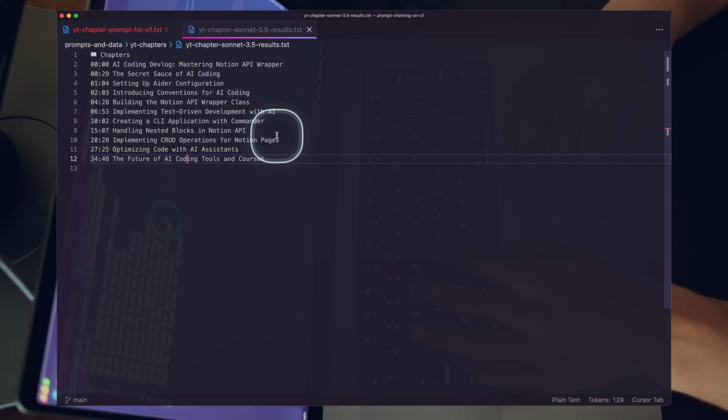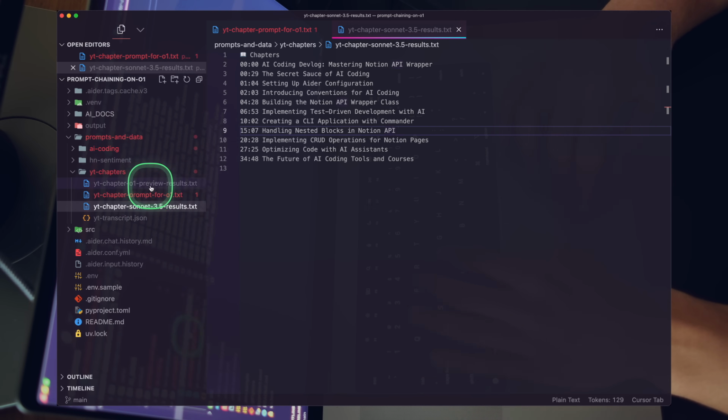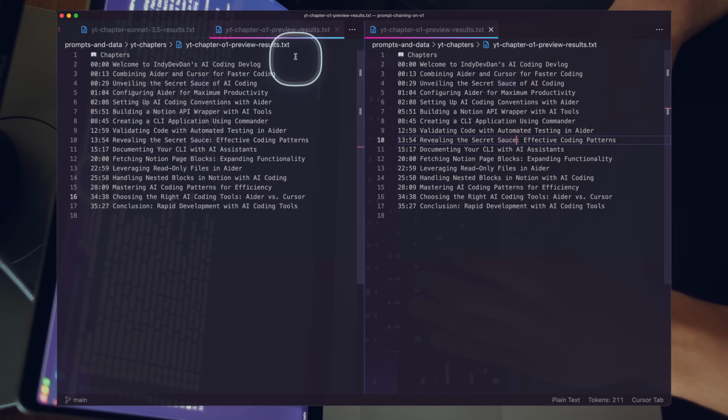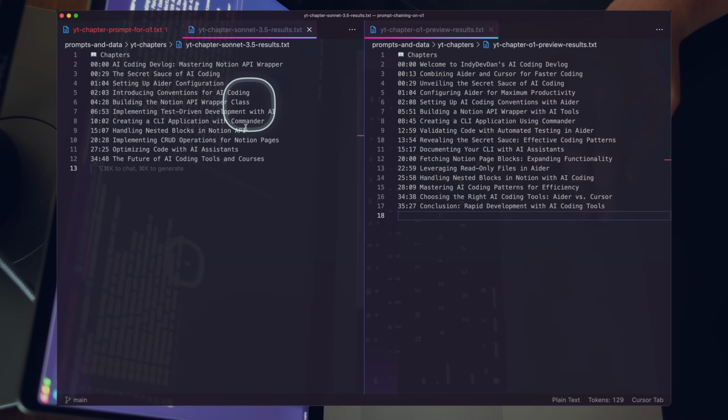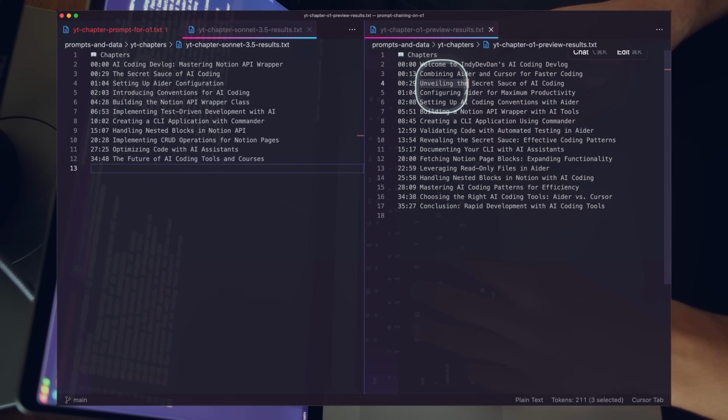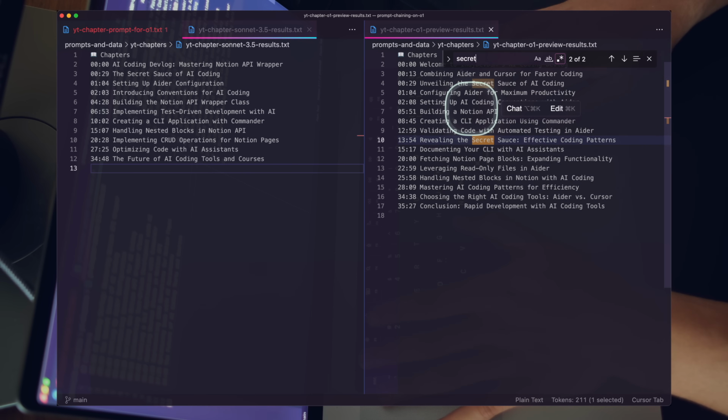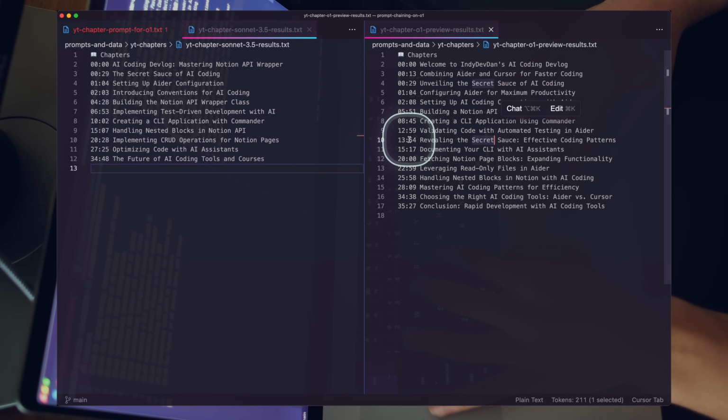All right, so we've got a result. Let's go ahead and take a look side by side. So here's the o1 results, and here's the Sonnet 3.5 results. So we still have the unveiling secret sauce, right, at 0029, but we do also get the correct timestamp at about 1354, right?